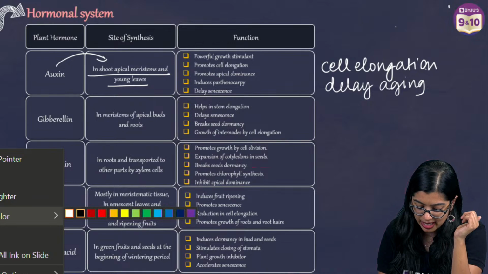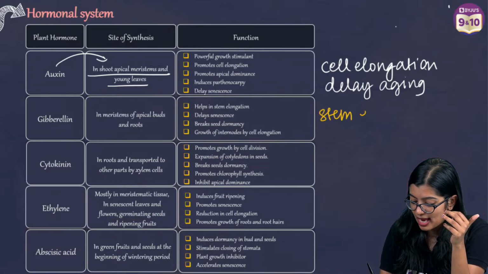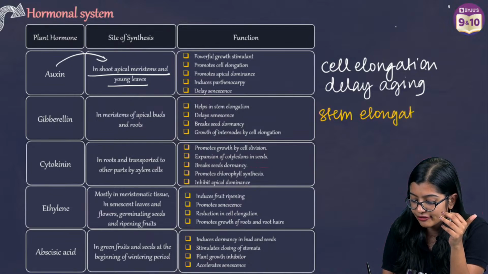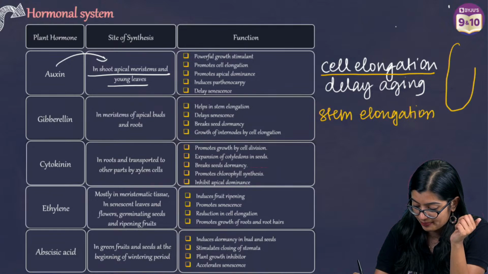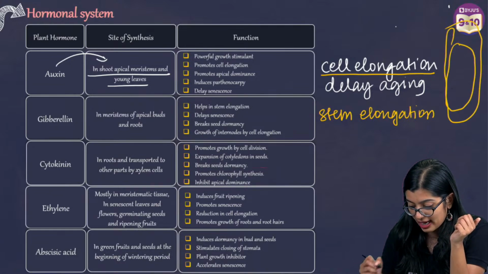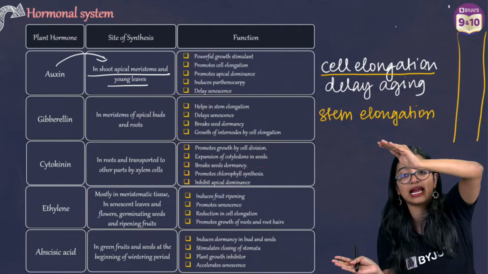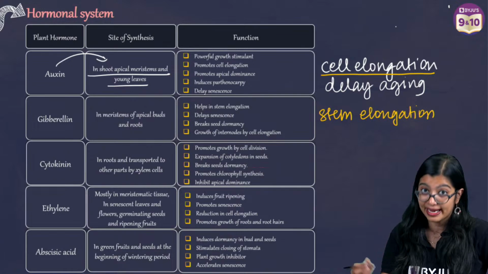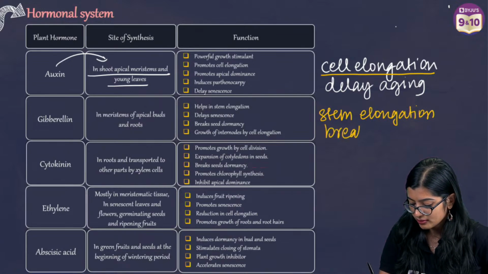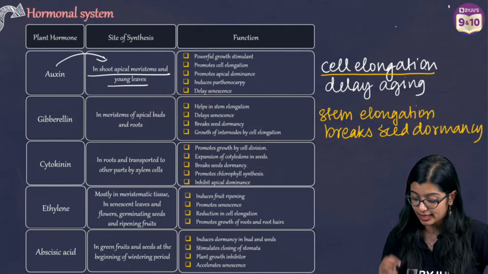Now, when we talk about gibberellins, we see that this results in stem elongation. Understand the difference: this is cell elongation, which means a cell will become longer like this. This is stem elongation, which means that the stem is elongating. In this case, we also see that it breaks seed dormancy and it promotes germination.